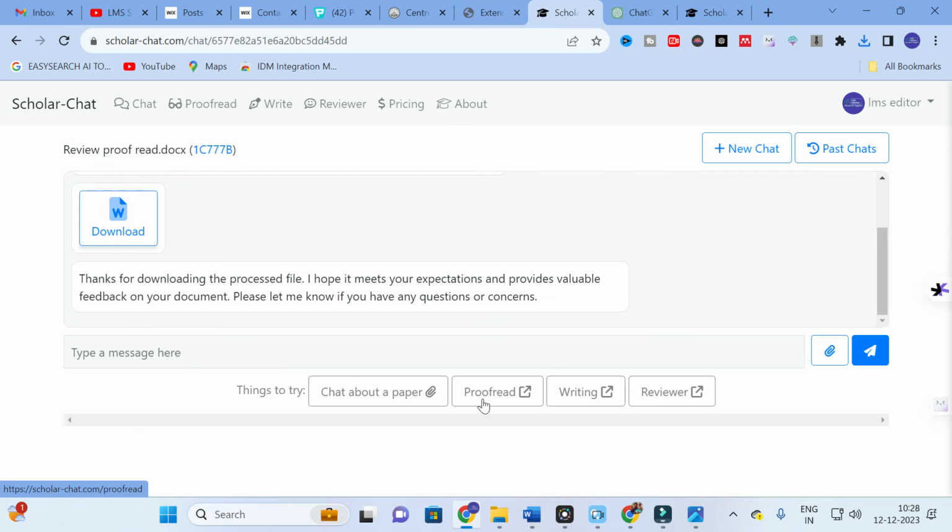As far as writing is concerned, it automates research paper writing. You just give what you need for your research paper, starting from abstract, introduction to conclusion. All the things are available, so you have to give a perfect input. After that, it acts as a reviewer to review your research paper and give better suggestions to improve it. So this will be a very versatile AI tool which is especially designed for research scholars. So don't forget to use this Scholarchat option.